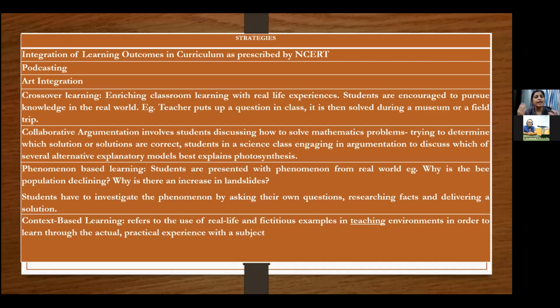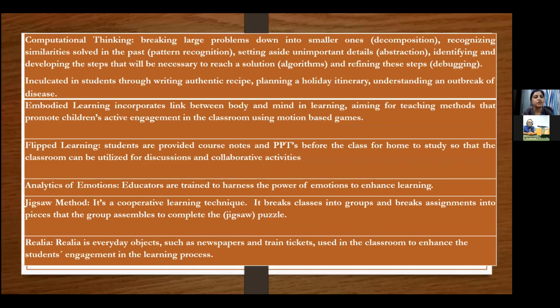Art integration, then there are various other strategies that you can go for. Crossover learning, that is through real life experiences. This is also an interesting way of formative assessment. Then collaborative argumentation, where you are discussing a mathematics problem and finding out which solutions are correct and which solutions are wrong. Then there is context-based learning, where you refer to the use of real life and fictitious examples in teaching environments. So some more strategies.